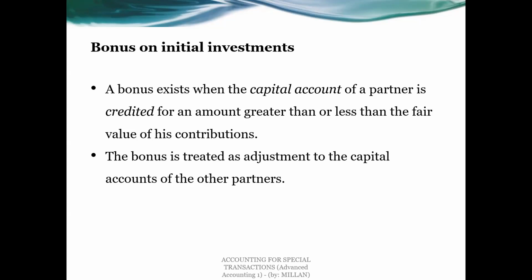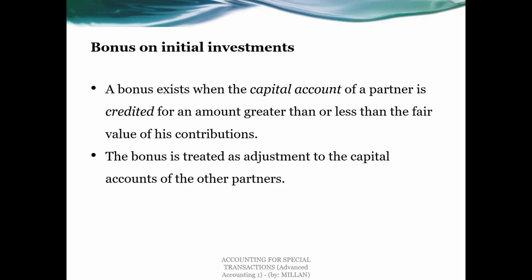Now, to give you an example, so that we can understand what a bonus on the initial investment is. For example, partners A and B allowed partner C to become a new partner with a contribution of 100,000, but then you will allow that partner a capital credit in the amount of 120,000.